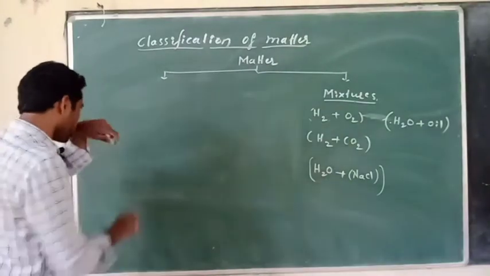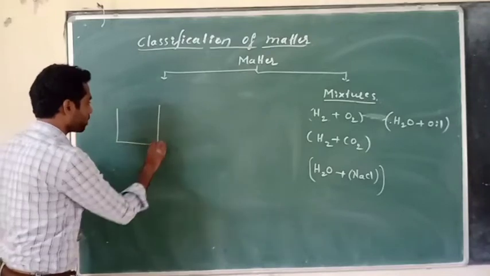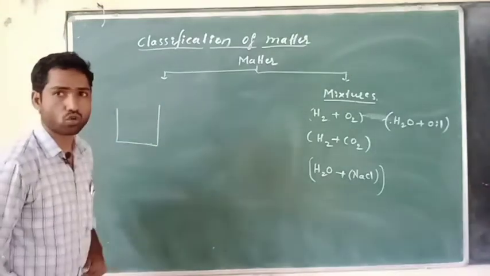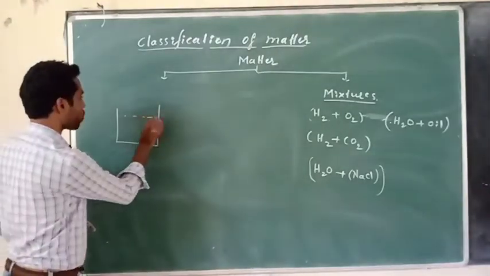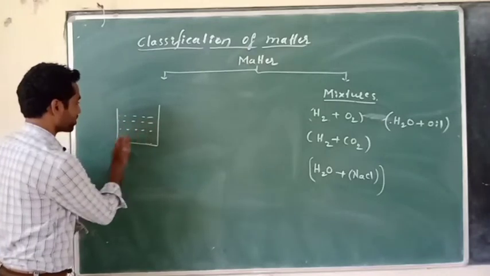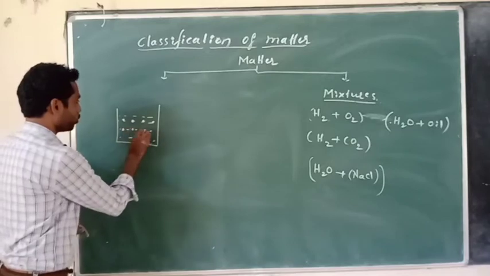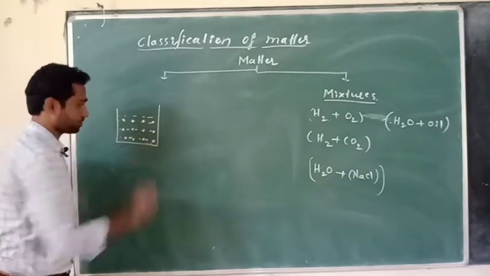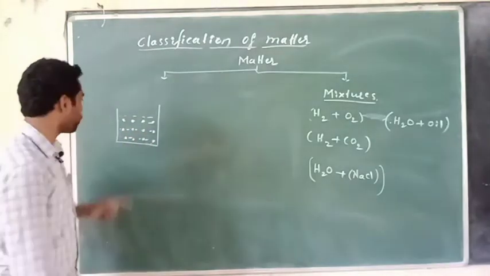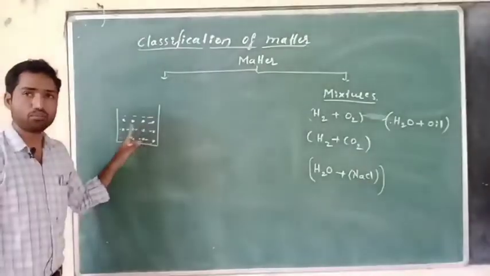If I take water plus NaCl, water plus sodium chloride, what happens? Let us take this as the water. In this, sodium chloride is uniformly distributed. Therefore this is a mixture.